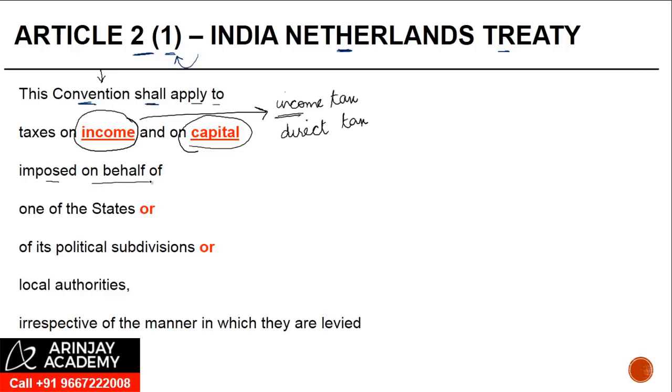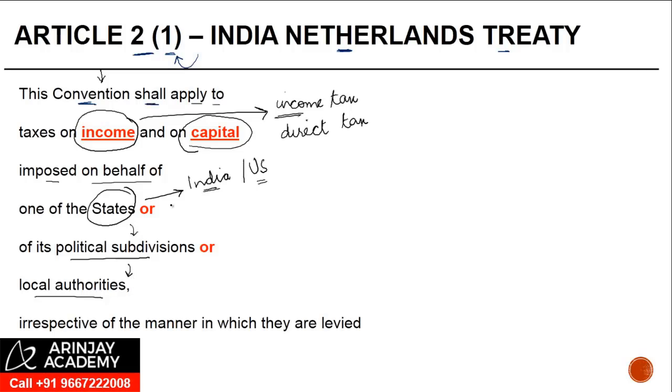Imposed on behalf of one of the states. States here refers to the country. So let's say India or US for that matter, or of its political subdivisions or local authorities. As long as it is tax on an income, as long as it is tax on capital, it doesn't matter whether it has been levied at a country level, whether it is levied at a political subdivision level, which could be, let's say, a state, or it is levied by a local authority.